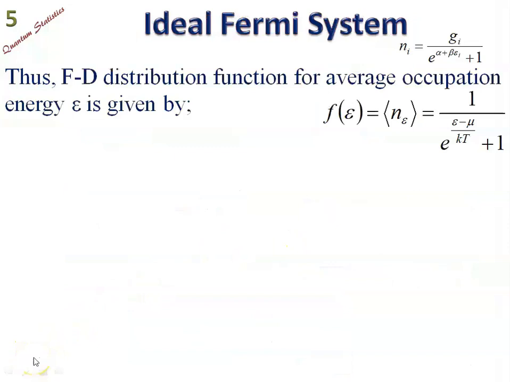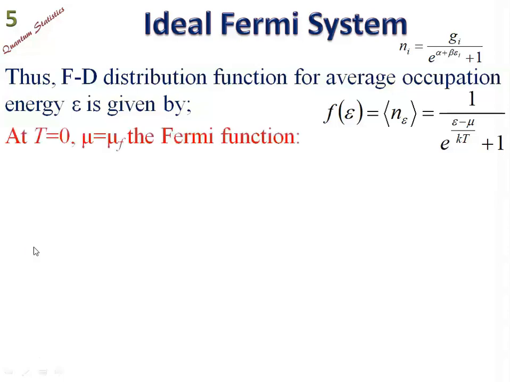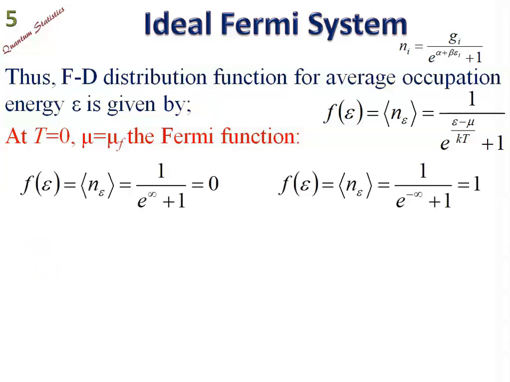Now friends, we shall discuss the Fermi distribution function for average occupation at energy epsilon. The Fermi function f of epsilon is equal to 1 upon exponential of (epsilon minus mu) upon kT, plus 1. Here mu is the chemical potential, epsilon is the energy, and the function represents the average number of particles at absolute zero temperature. Potential mu we call as mu f.